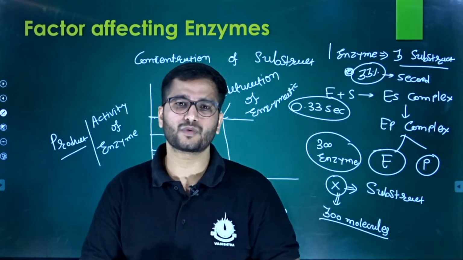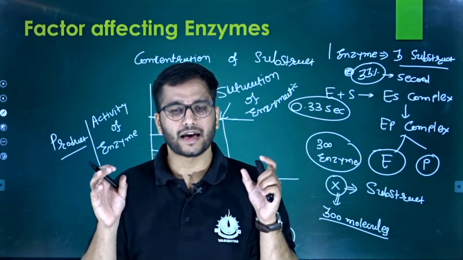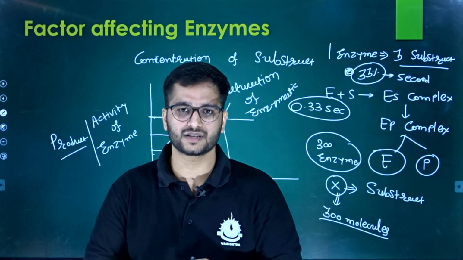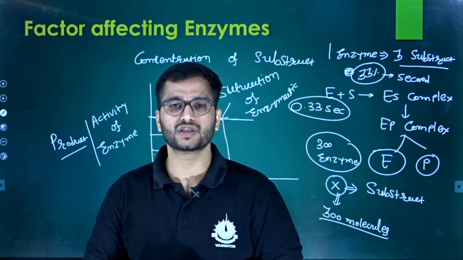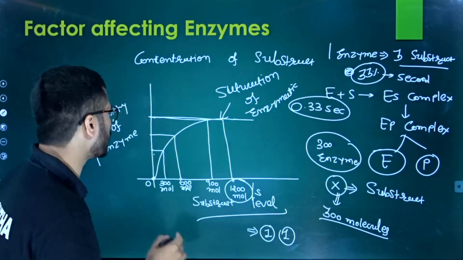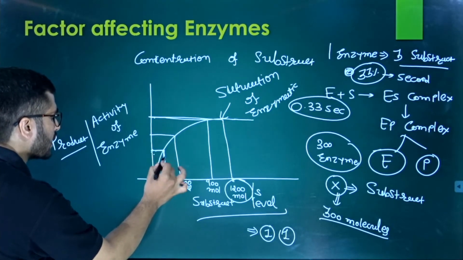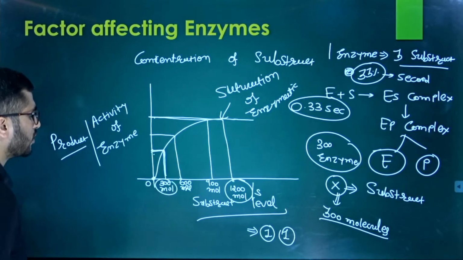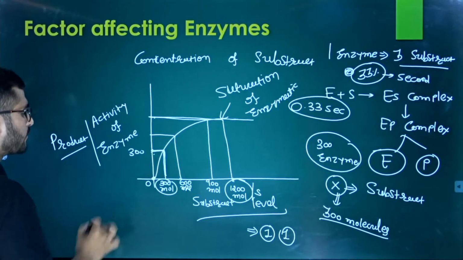But instead of that, what happens? All these 300 enzymes bind with one substrate each, and the process finishes in a second. So in 1 second we get only 300 molecules of product; the activity is about 300.